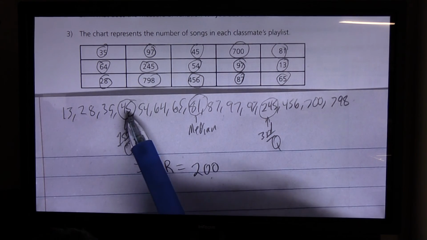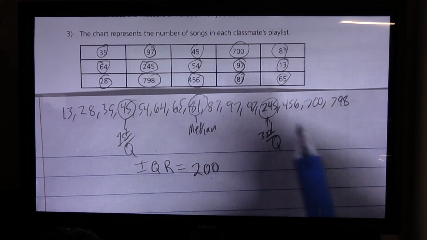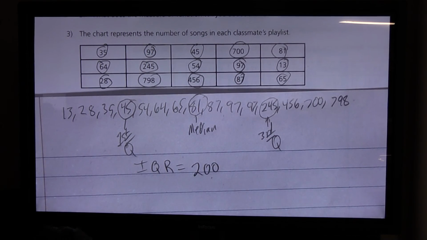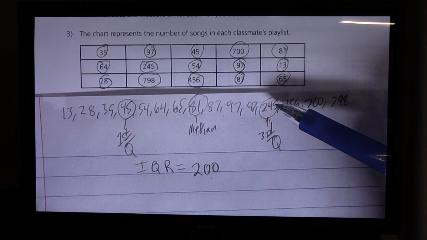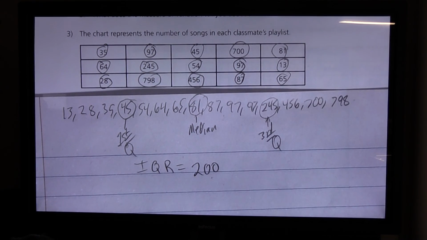I mean, when you look at this set, 45, 54, 64, 65, 81, 87, 97, 97, 245, it is very spread out. Now, I have to say, if we hadn't made this big jump here, if we had another 97 or something, it might not look as spread out. But since that value is pretty high, it's a big jump from 97 to 245, it does show us that we have quite a range there. It's pretty spread out, that middle half of the data. So those classmates have a great variety in the number of songs on their playlists.